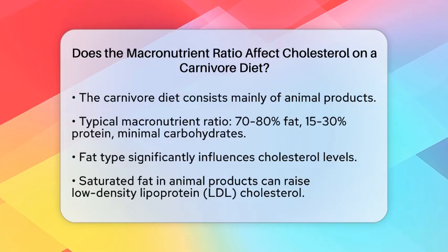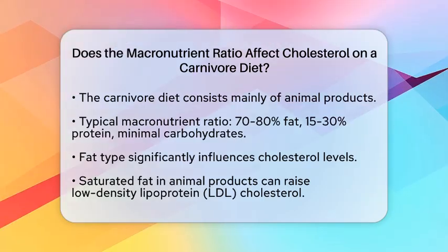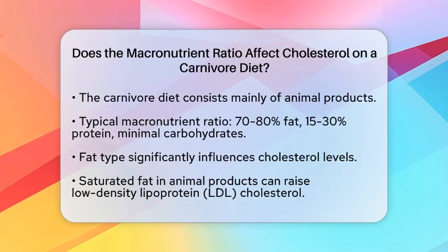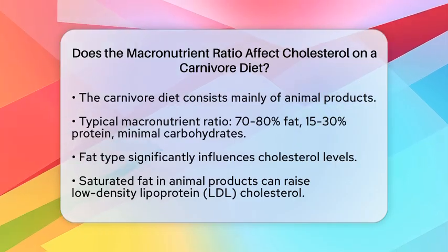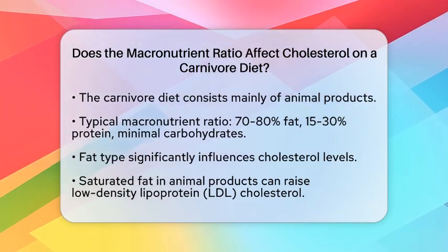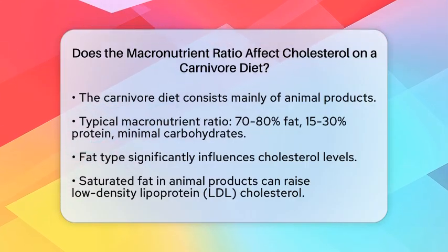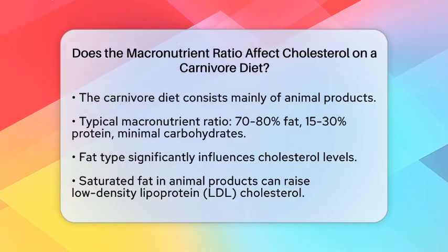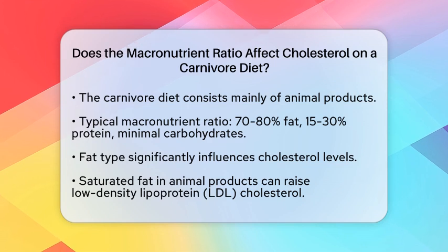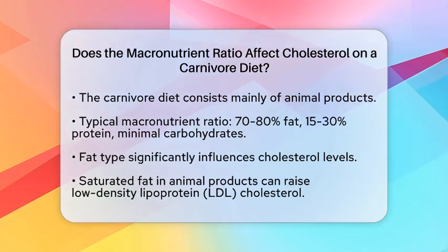The carnivore diet is primarily made up of animal products, with a typical macronutrient ratio of about 70 to 80% of calories from fat, 15 to 30% from protein, and virtually no carbohydrates. This unique composition can influence cholesterol metabolism in several ways.